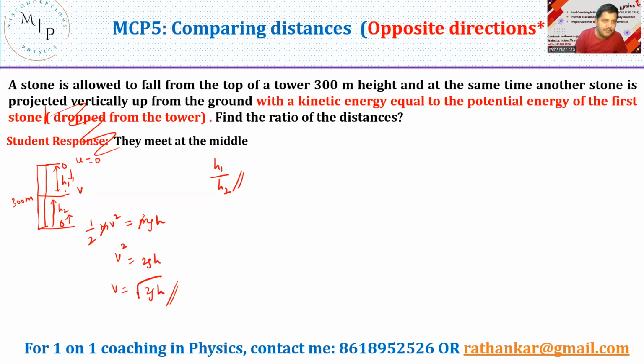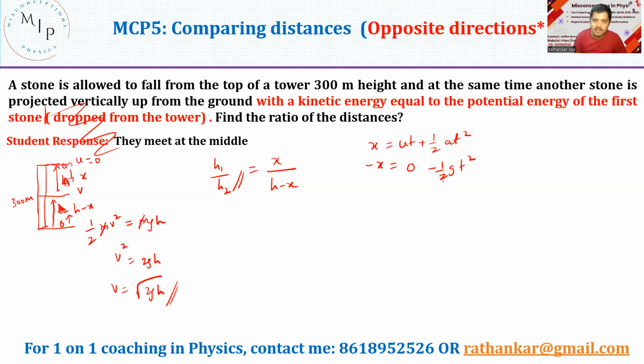Okay. So therefore, now I will call this as x here, and this one would be h minus x. So h1 by h2 is nothing but x by h minus x. Now let us solve this. Now what is x? Previously what we have done is x is equal to ut plus half at square we have used. And I have assumed that this is my x-axis, this is my downward y-axis, which is negative, and thus I can now write minus x is equal to 0 minus half gt square.